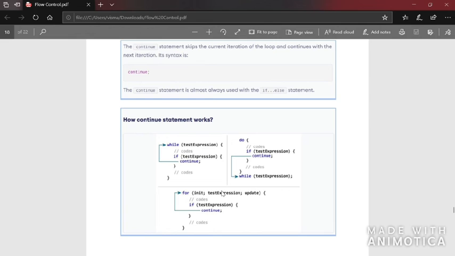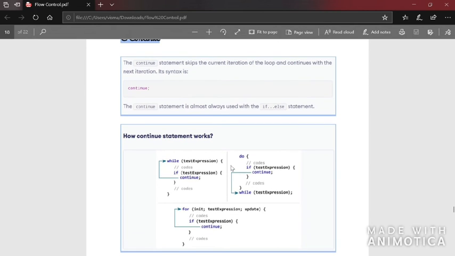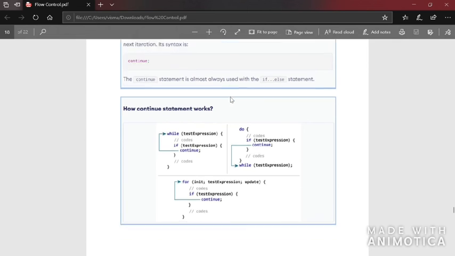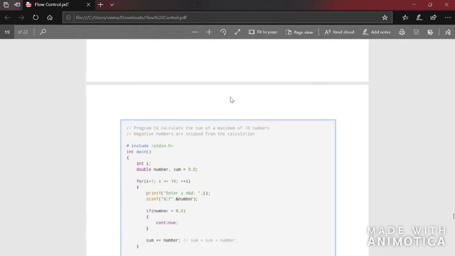The update statement will be executed and it will check the condition here, and then if the condition is true, this will be executed. So continue statement skips the current iteration of the loop and continues with the next iteration. That is, that particular looping will be skipped, and the next time it continues. So continue statement is almost always used with the if else statement. There are some conditions where you don't have to use continue. According to your program or the output you would like to have, you can change whether to use continue or not.